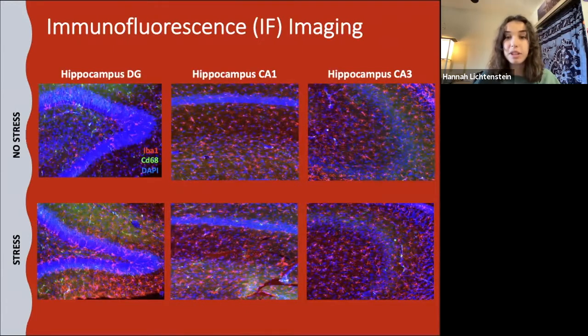So in these images, the microglia are shown in red, CD68 positive microglia, which signifies phagocytosis, are double stained with green, and then the blue signifies cell bodies. So the first row shows animals in the control condition, and the second row shows animals in the stress condition.